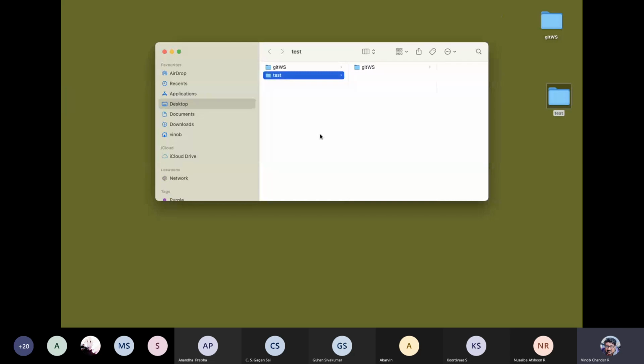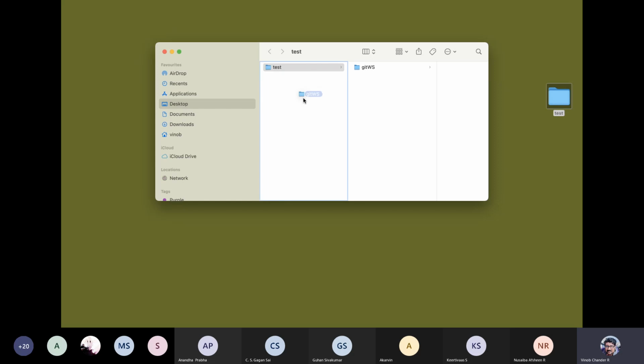So let us see what is available here inside test. Yeah, we have this git ws. Okay, so we have just cloned this. So this is available here. Maybe let us have this available here and let it have the name git ws, or let me just move this to some other place and have this git ws inside the desktop.